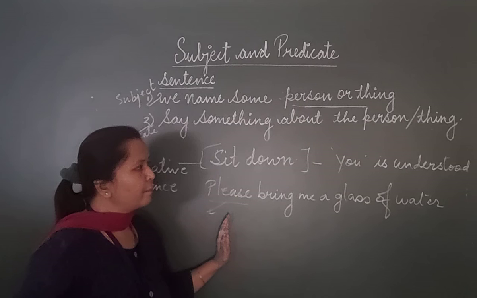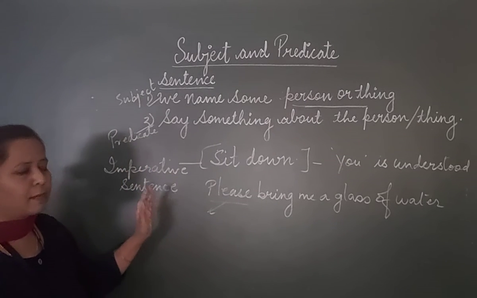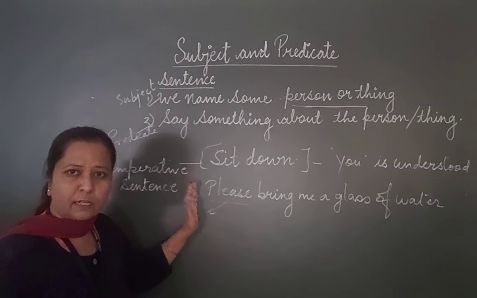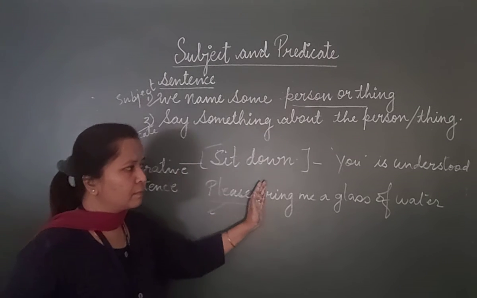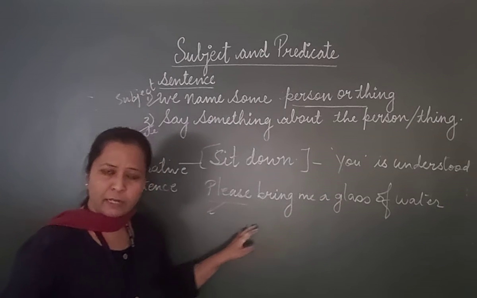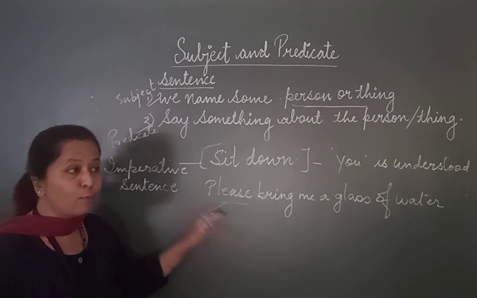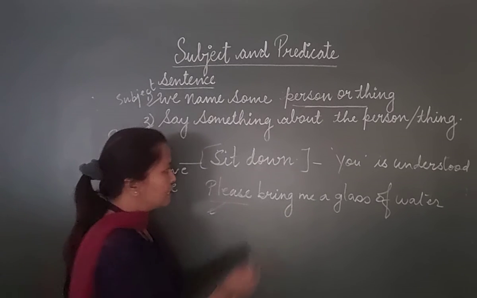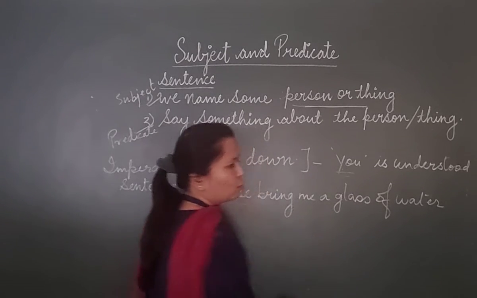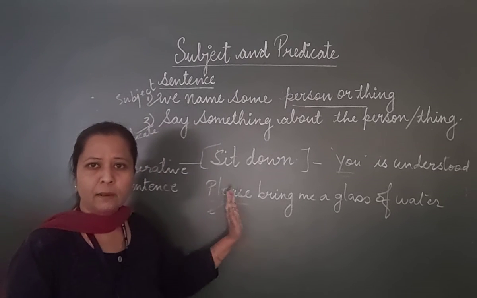So in this way, a sentence is made up of two parts, a subject and a predicate. Sometimes the subject comes in the beginning and in some sentences the subject may come at the end. In imperative sentences the subject is left out but it is understood, just as in the sentences which we have seen, you is understood. Okay, so here we finish with subject and predicate.